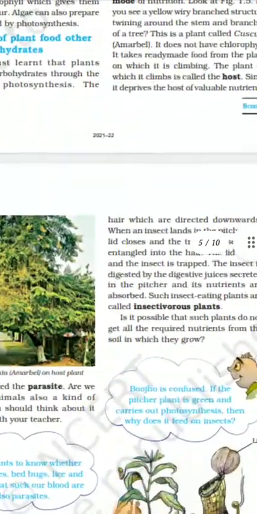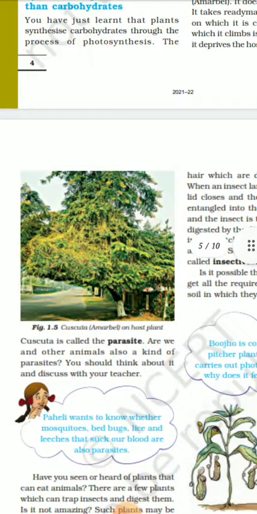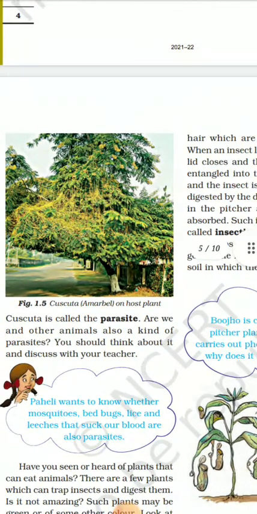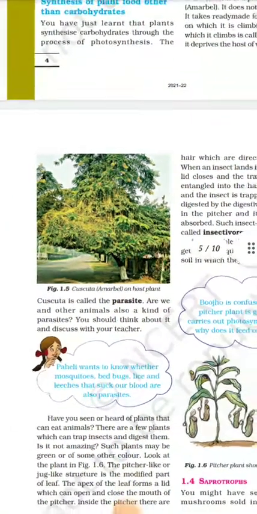Now you can see the picture. Cuscuta, the amarbel, on the host plant. Cuscuta is called the parasite. Are we and other animals also a kind of parasites? You should think about it and discuss with your teacher. So you can see the picture, the Cuscuta amarbel on a host plant.